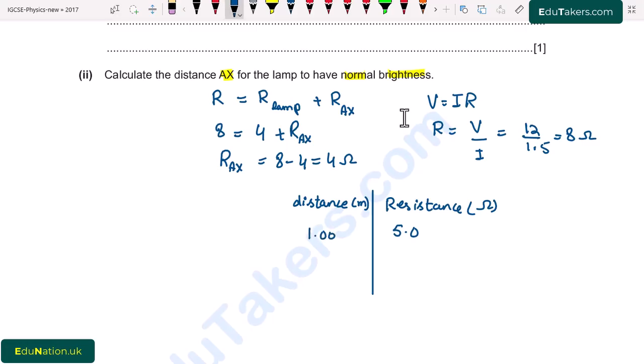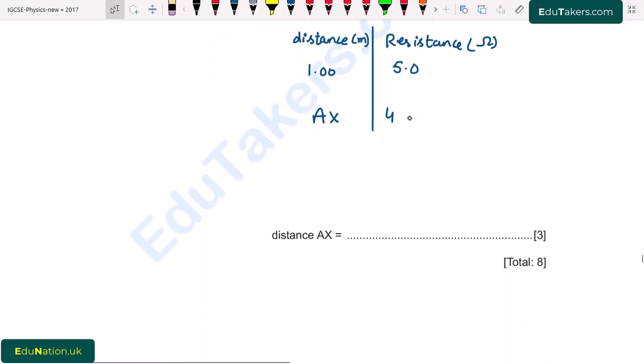Second, we have to find out the distance AX. So I write here AX, which is the distance, and for AX the resistance is 4 ohms. So here will be 4. By cross multiplying, it will be AX multiplied by 5.0, equal to 4 multiplied by 1.00.